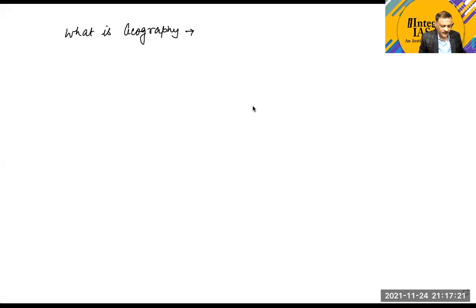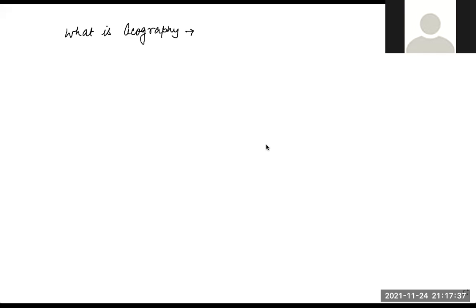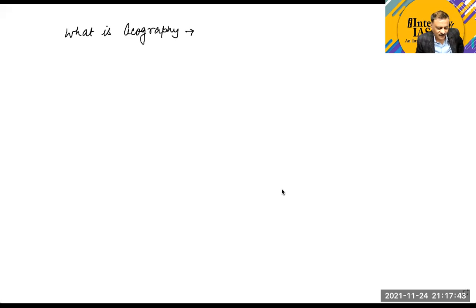So I'll explain. I hope most of you have given your own idea about geography. Study of places. Vaidehi Kohli has written that it is the study of places and environment, and the relationship between people. Actually, if we know about geography, it is simply about what we study about our surroundings.